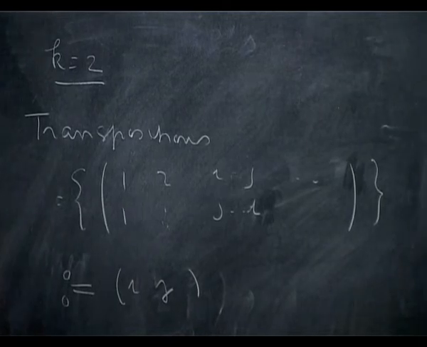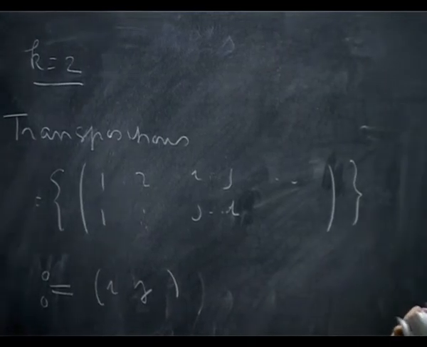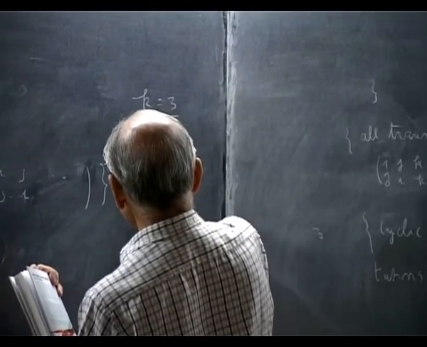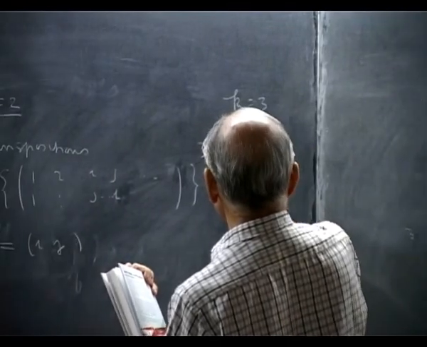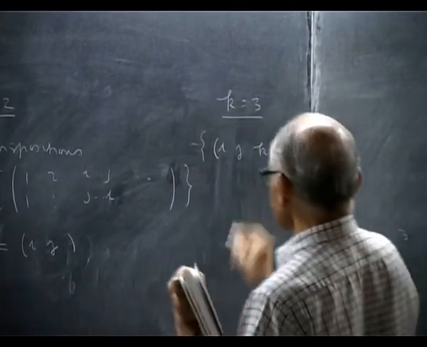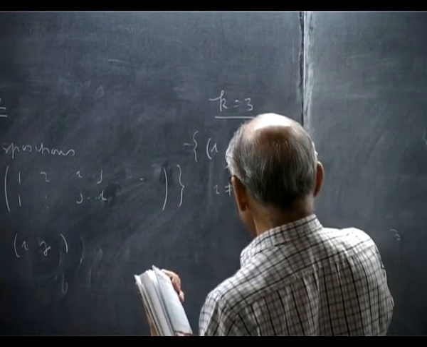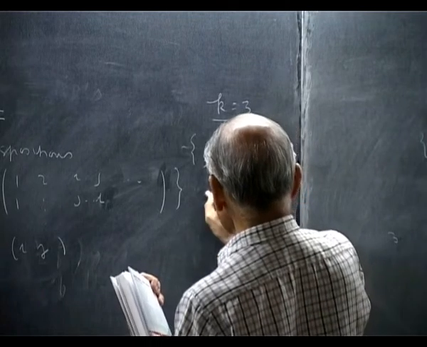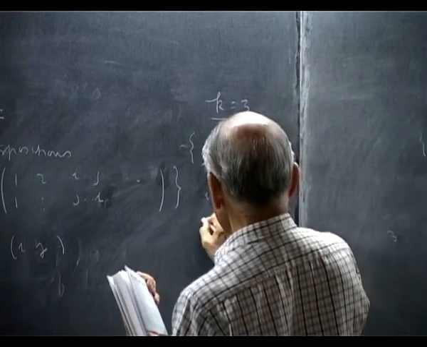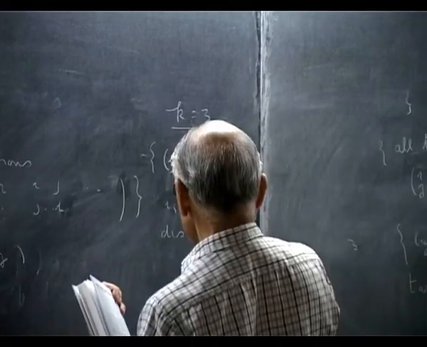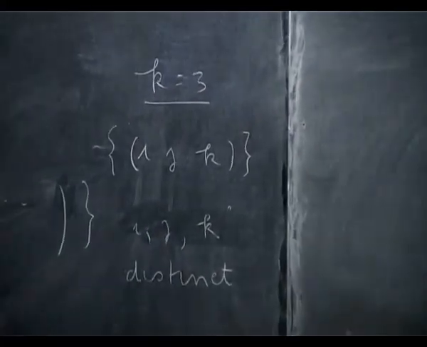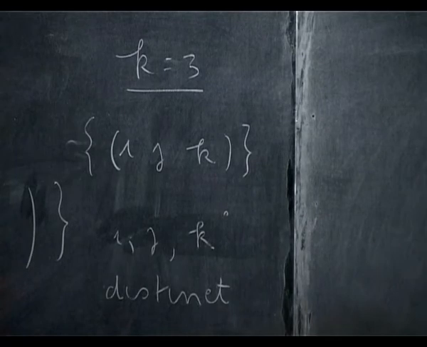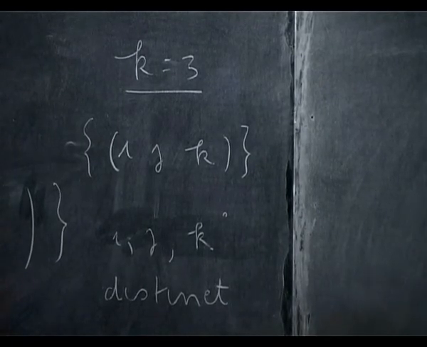Similarly, k equal to 3, they will be of the form (ijk), of course with i, j, k distinct. And then it does not do anything for the remaining ones. So this is a cyclic permutation on 3 objects, and the rest it does not do anything.